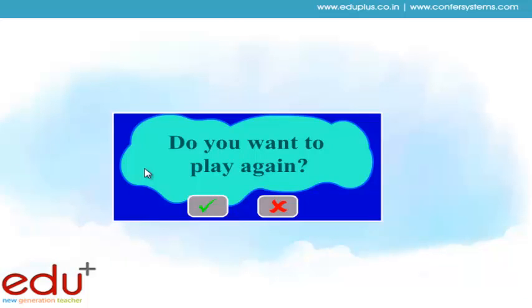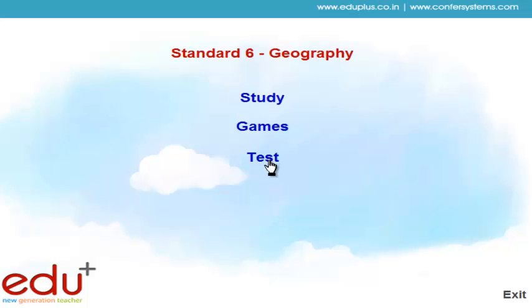Your game is closed and one option is displayed. Do you want to play again? If you want to play again, then select the correct button, and if you want to exit, then select the exit button. Now the game is closed, and after that we are going to the third option, which is test.